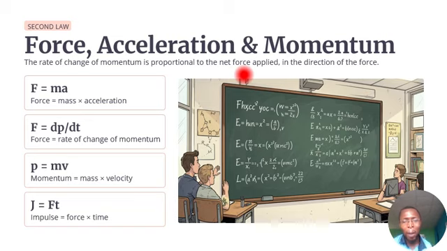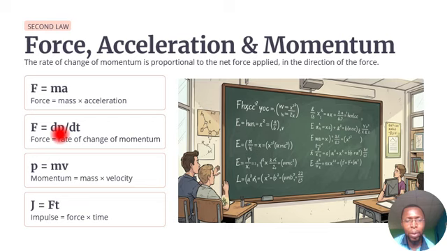Now, the second law said that if you apply this force, the rate of change of momentum of that object will now be proportional to the net force. In other words, the more the force that is acted upon that object, the more the rate of change of momentum. What is momentum? Momentum simply means the product of mass and velocity. So this is what this law is stating by formula, that force is proportional to what? To the rate of change of momentum.